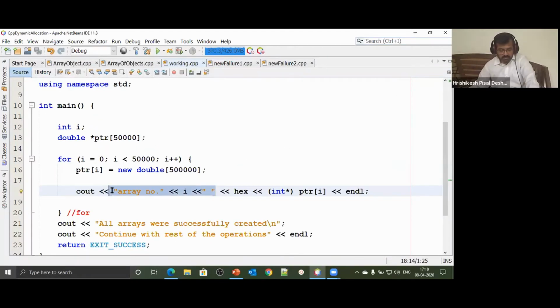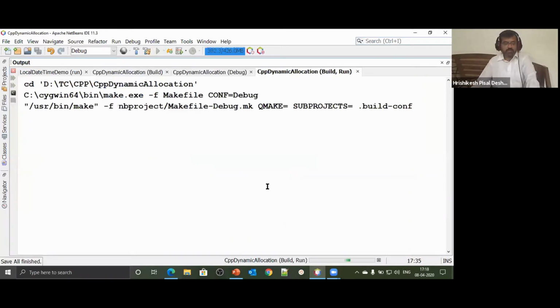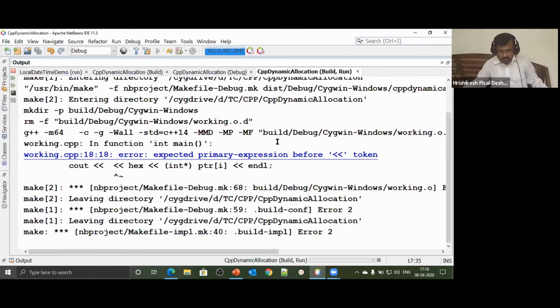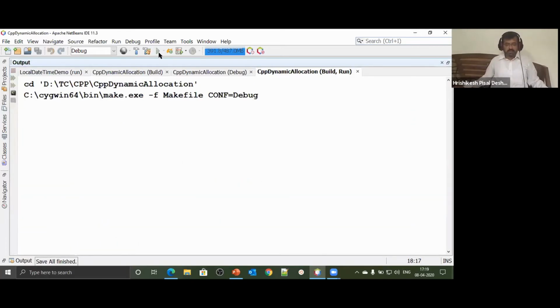Let me write it on a separate line. cout, array number I. Let me print this in decimal with manipulators. The next output, that's the address, is printed in hex. So I'm just going to print the array number the decimal way. How many arrays have been created? Let's have a look at it now. Let's run this code.